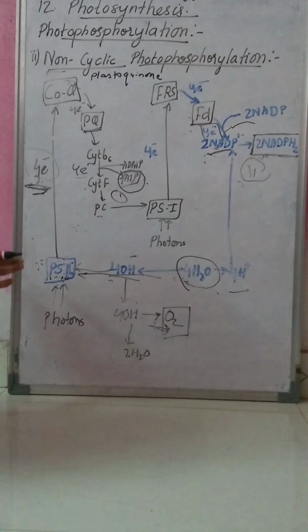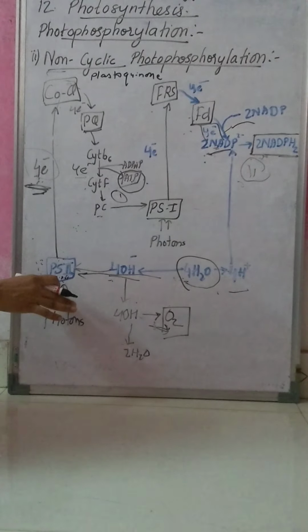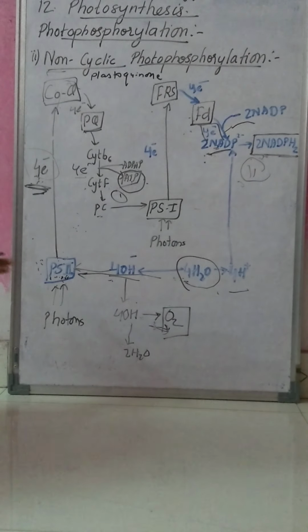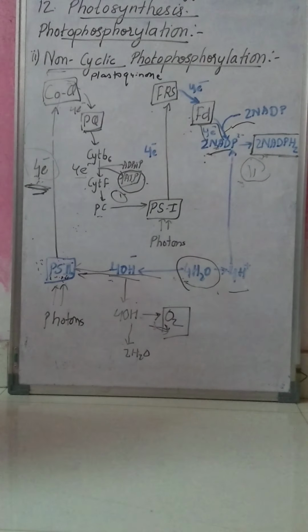Whereas in cyclic, the electrons released from chlorophyll A come back to chlorophyll A. Then second point: in non-cyclic electron transfer, ATP synthesis takes place, and in cyclic also ATP synthesis takes place, but in non-cyclic along with ATP, NADPH2 is also synthesized, whereas in cyclic only ATP is synthesized.